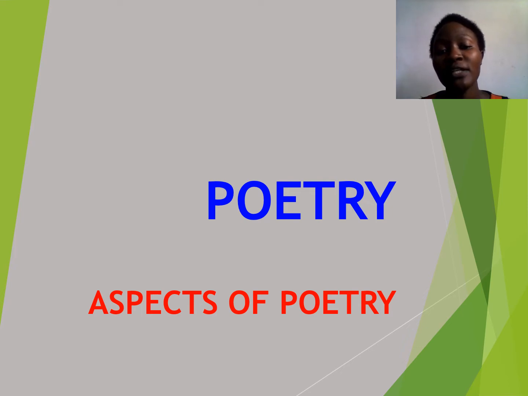By the end of the lesson, you will be expected to have read a poem and be able to identify the various aspects that are present in that poem. So, let's move to the aspects that are present in the poem.